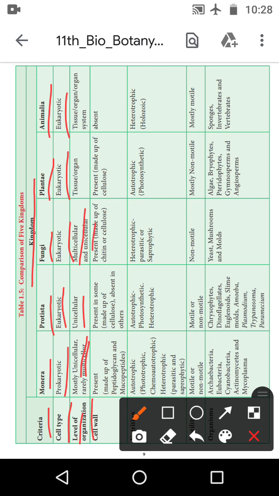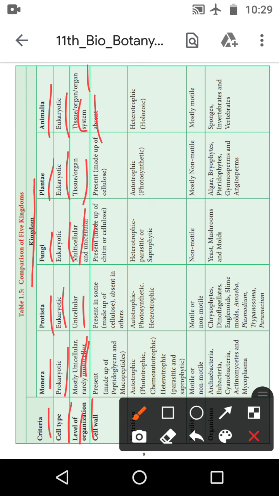Then Plantae has tissue and organ. What is tissue? Already you know. A group of cells is a tissue. A group of tissues is an organ. So this is the next level. And then Animalia has tissue, organ and also organ system. What is an organ system? An organ system is a group of organs.